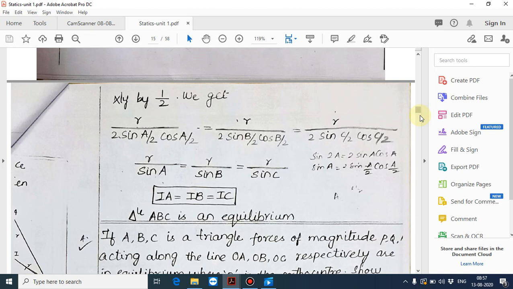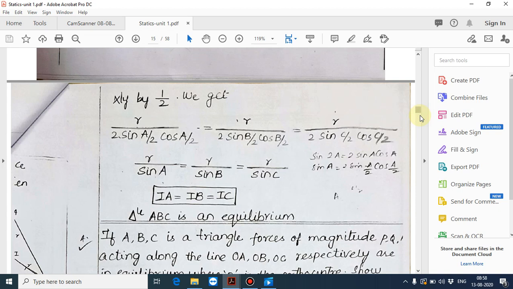And we will multiply by 1 by 2. What you will get, R divided by 2 into sin A by 2 cos A by 2, R divided by 2 into sin B by 2 cos B by 2, is equal to R divided by 2 into sin C by 2 cos C by 2. What's the formula for 2 sin A cos A? Sin 2A. So you will get sin 2A divided by 2, likewise, R divided by sin 2B divided by 2 is equal to R divided by sin 2C divided by 2.